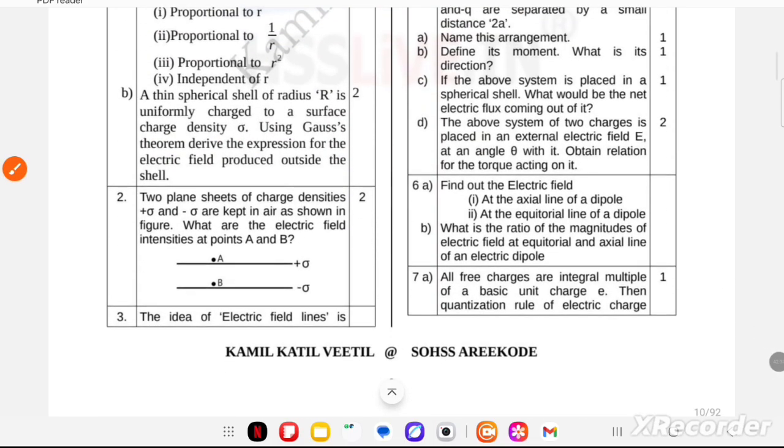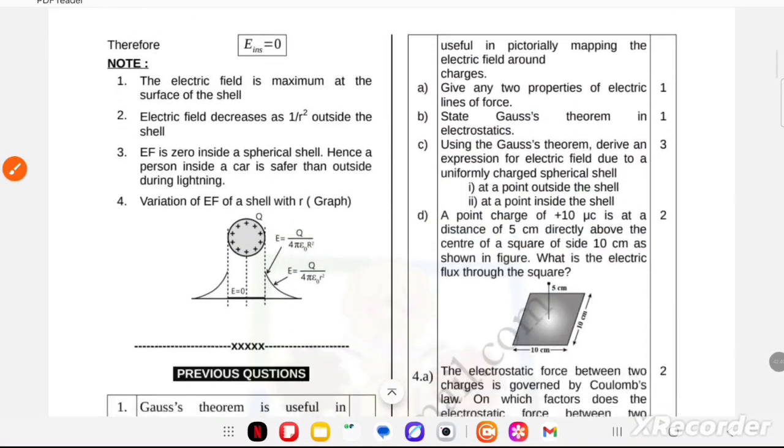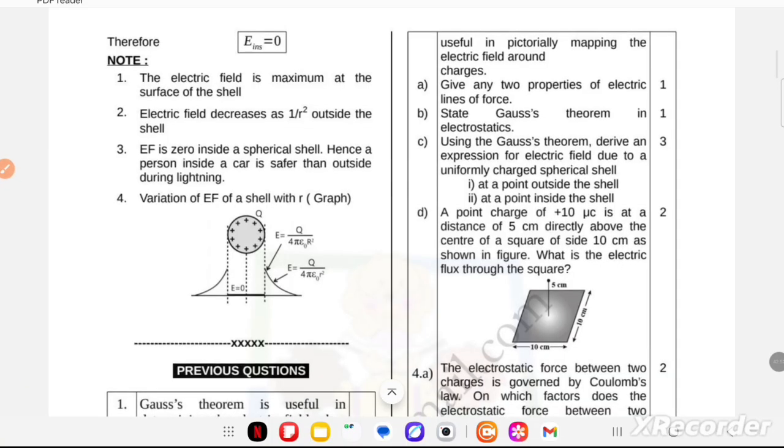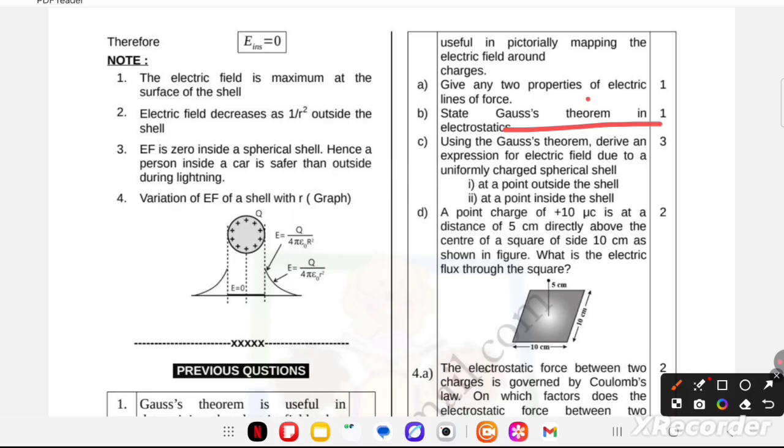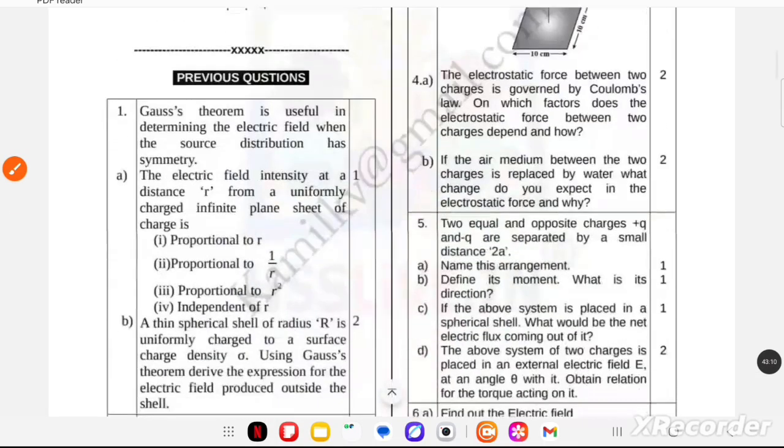Two plane sheets of charge density plus sigma and minus sigma are kept in air as shown in the figure. What is the electric field inside, at points A and B? The idea of electric field lines is like this question: for 1 mark, give any two properties of electric field lines. Also, state Gauss law's theorem. A point charge plus q coulomb is at a distance directly above the center. I have already discussed all the concepts above. You can also solve these questions, which are very important for you.